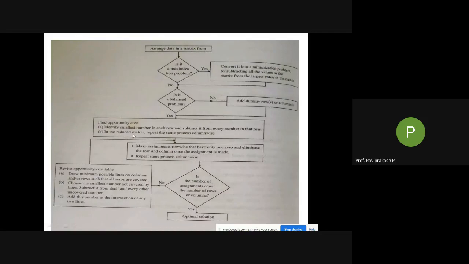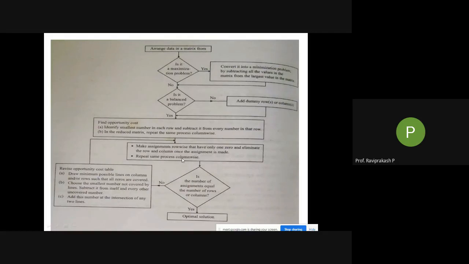Similarly, in the reduced matrix, repeat the same process column wise. So we'll see how to do it. Just go through it now once. So if everything is done here, then this is okay. Then make assignments row wise where there is only one 0, and eliminate the row and column once the assignment is made.